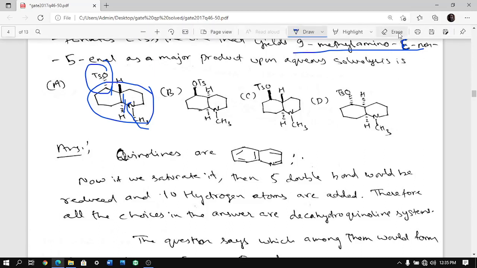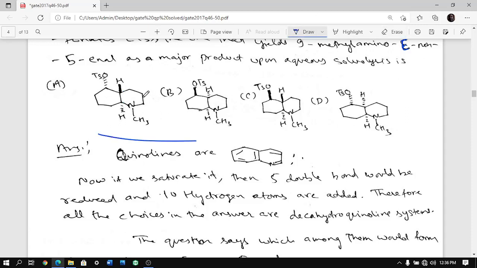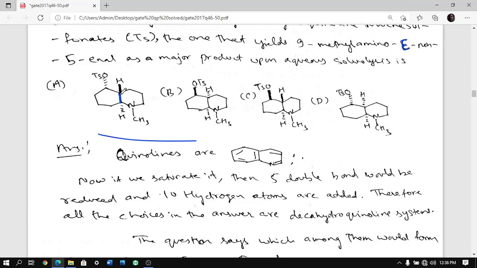We'll see that part. But before that, what we have to see is what kind of systems are given in the question. In the question the systems given are cis and trans decalin systems. Decalin means 10 carbons are there. So it is 6, 7, 8, 9, 10. 10 carbons are there. Here nitrogen is there, but basically it is a 10-membered ring. And there is an alkene, there is a bridging carbon. Now it can be cis decalin or trans decalin.